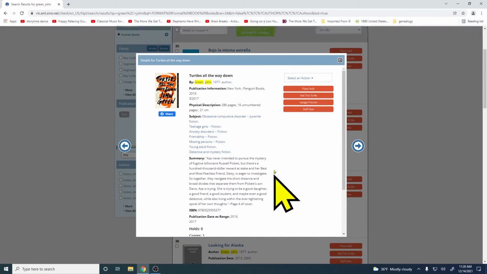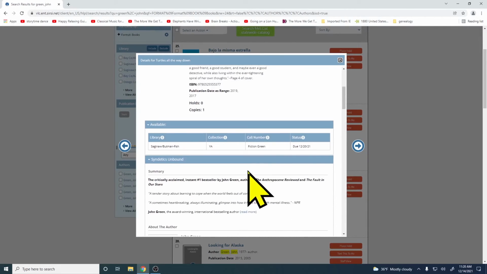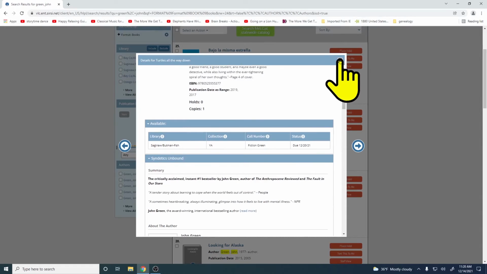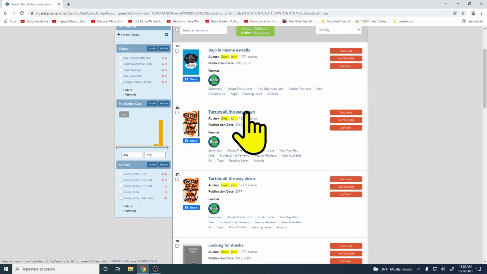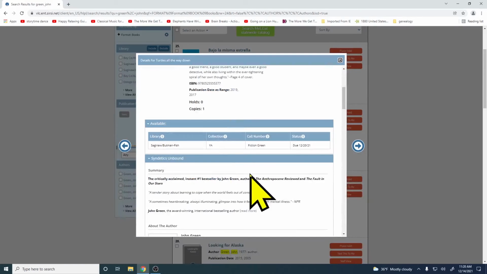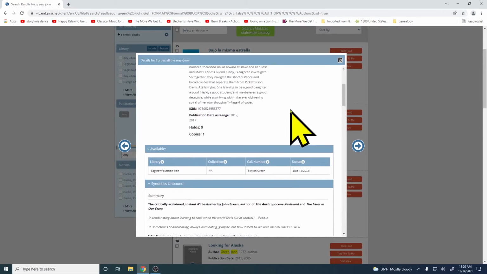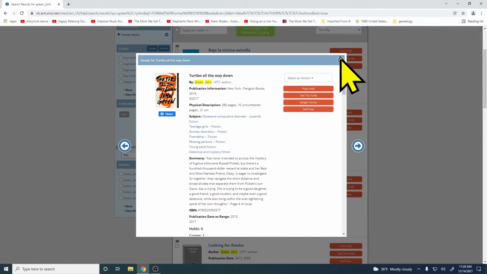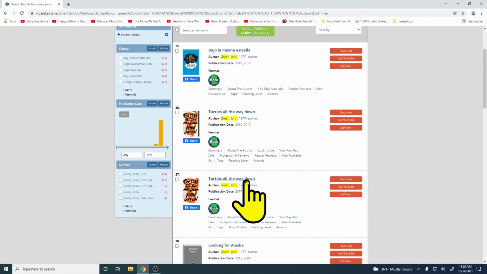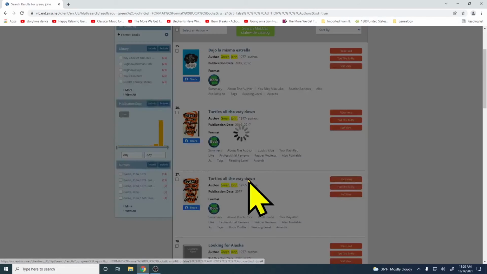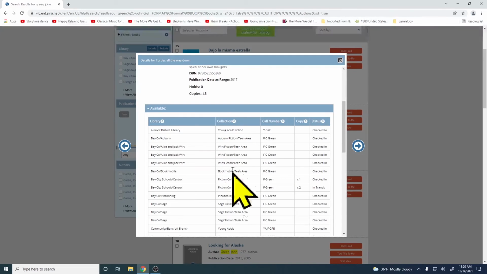And this gives you some summaries, some information about the book. And actually, let me do this copy. So you can see here on this copy, there's just one library that owns it. So it's likely a different format, maybe a different release. It might be a paperback versus a hardcover. If we go to this copy down here, scroll down, you can see a lot more libraries own it.